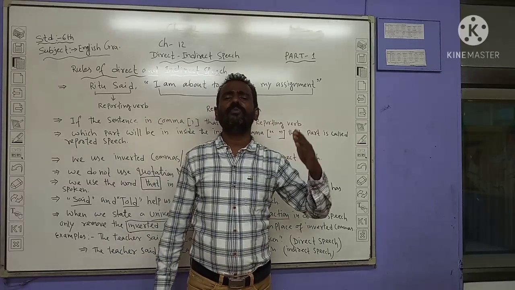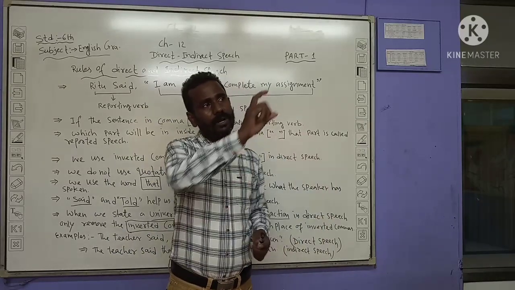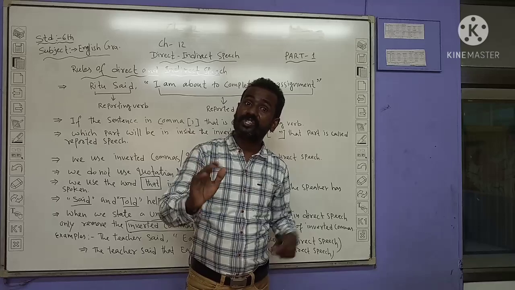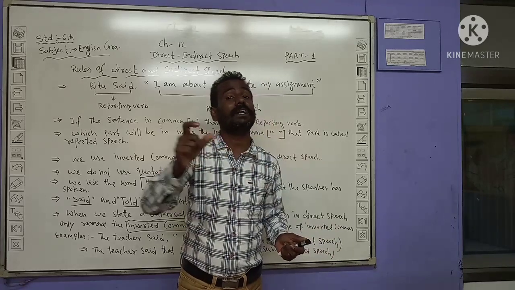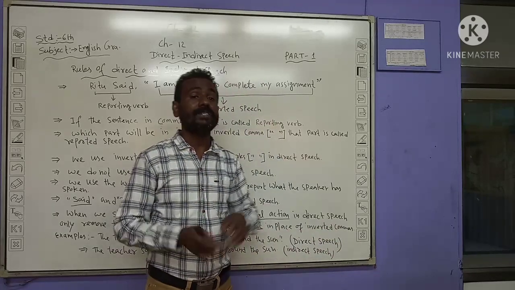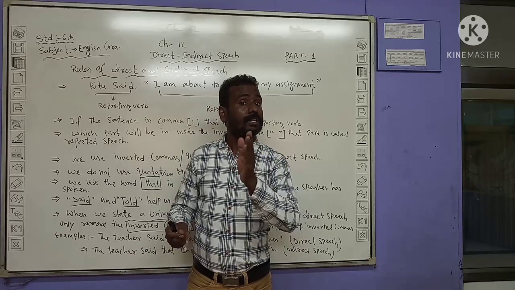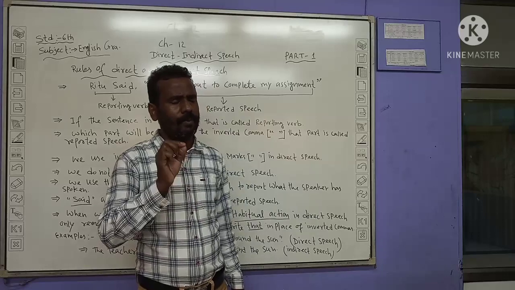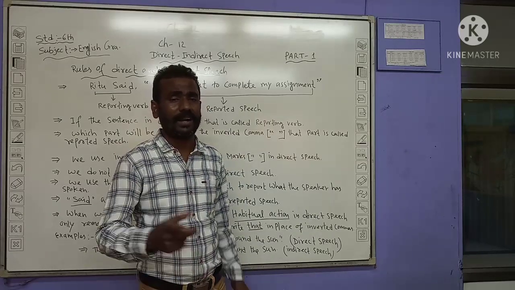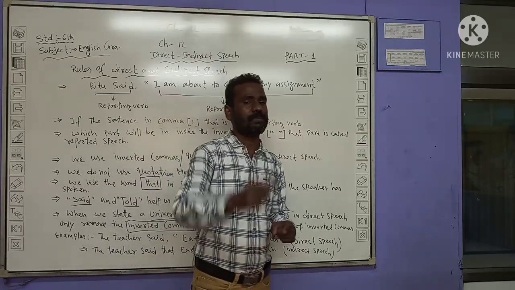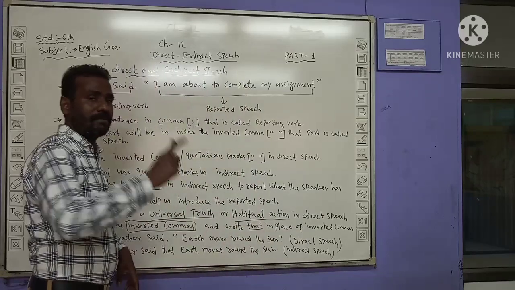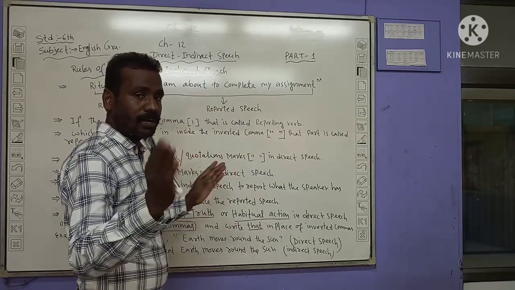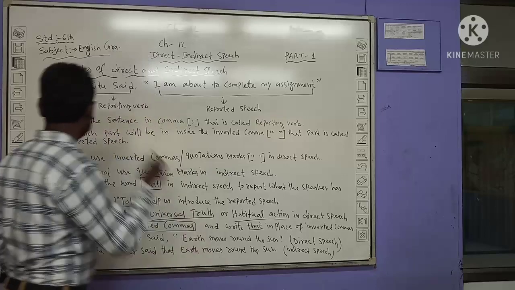And in part 2, maybe part 3, I will teach you how to change according to the tense, how to change the pronoun in direct indirect speech. That is the most important thing I will tell in the next part, but now you have to concentrate here.